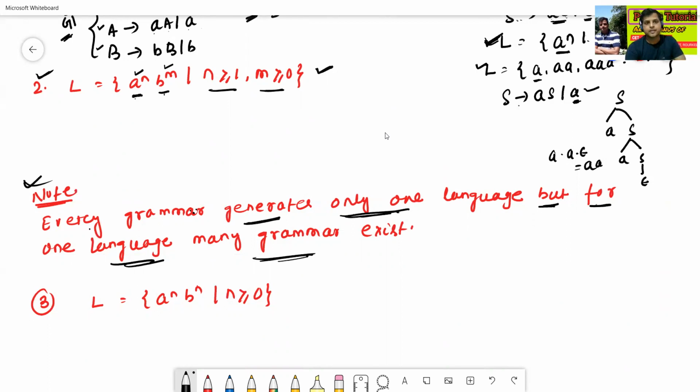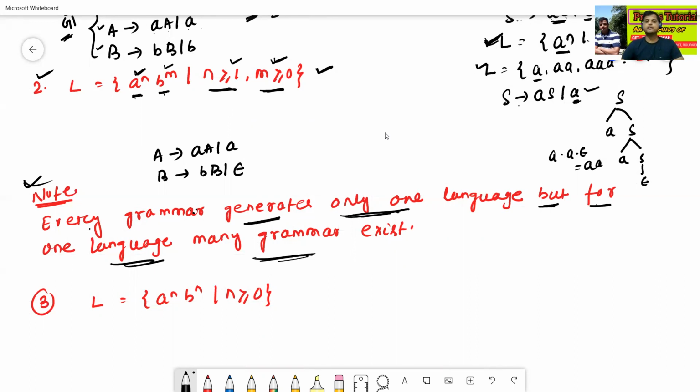First A to the power n: A to AA slash A, because here n is greater or equal to 1. Now for B to the power m: B to BB slash epsilon, because here m is greater or equal to 0.